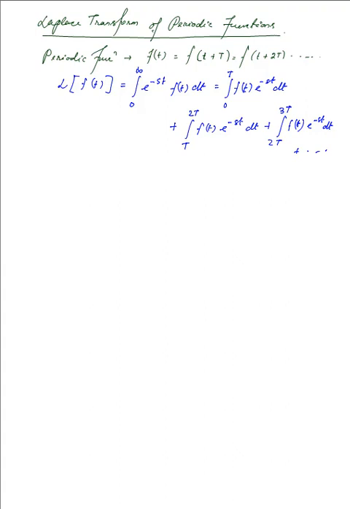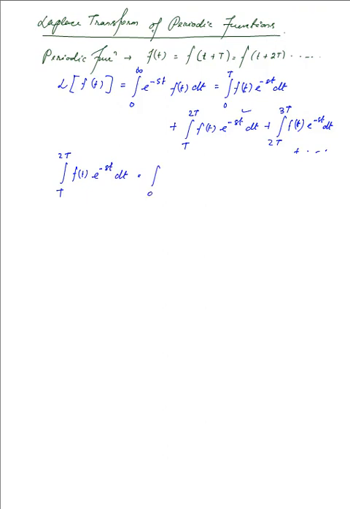Now let's consider the second term over here. Now for the second term, we have the limits going from T over to 2T. We have the integrand as f of t e raised to the power minus st dt.